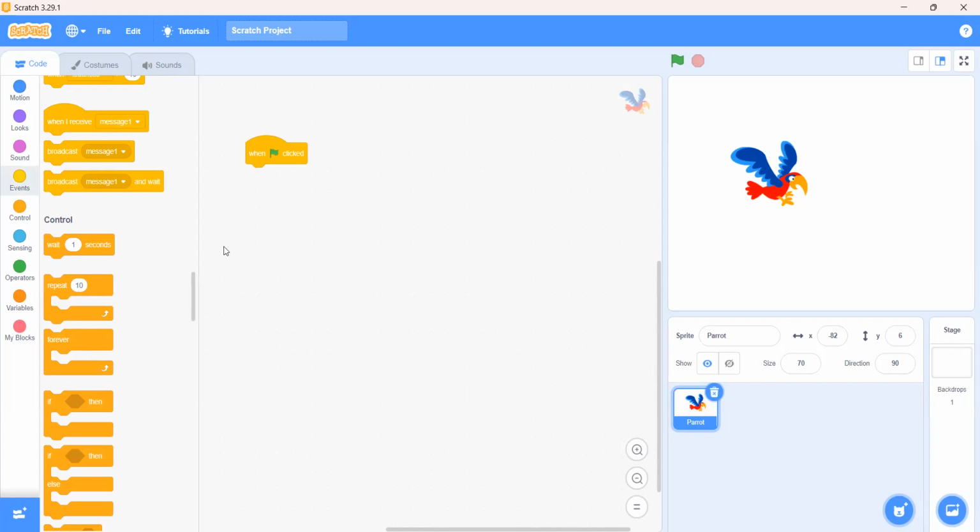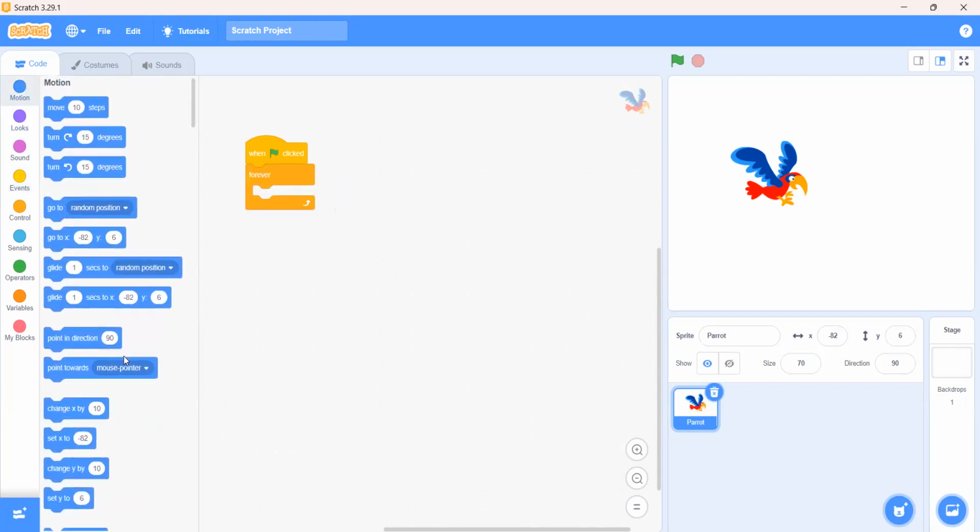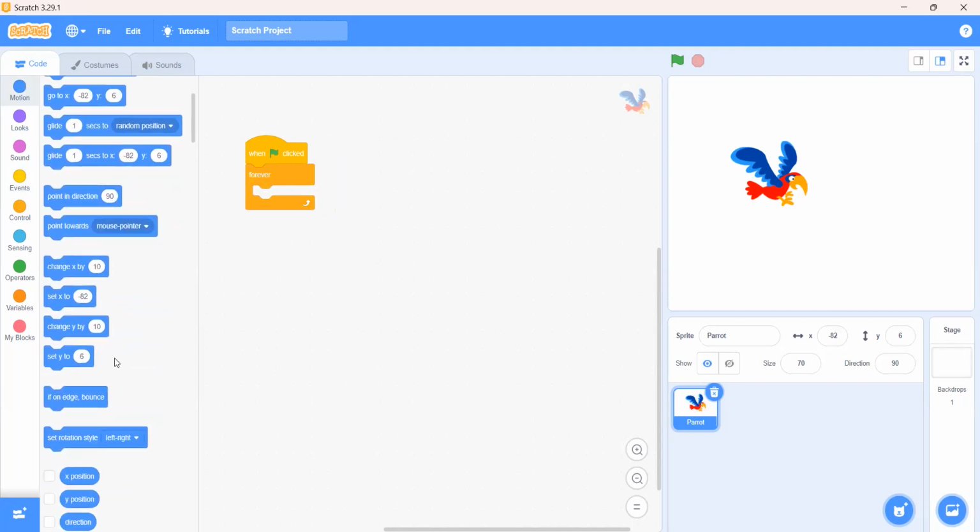It means that when green flag clicked, forever, and we will go in the motion, instead of the set y block, we will use the set x block here. Okay, sir.